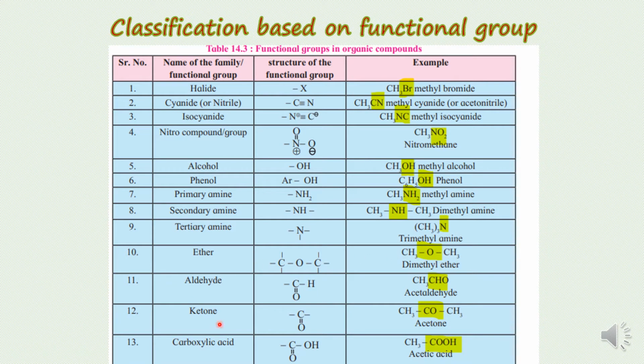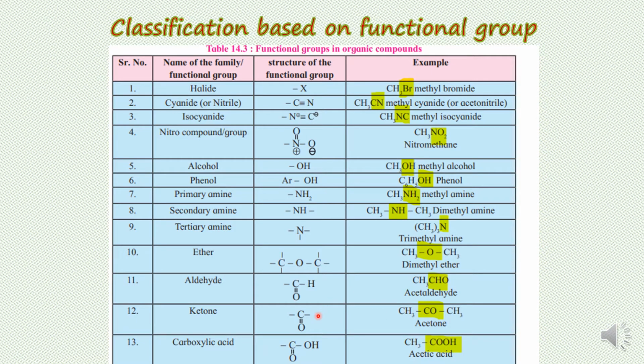Next is aldehyde. The aldehyde group is the CHO group. When one hydrogen of a hydrocarbon is replaced and a CHO group is attached, the properties of the compound will be according to the aldehyde group.